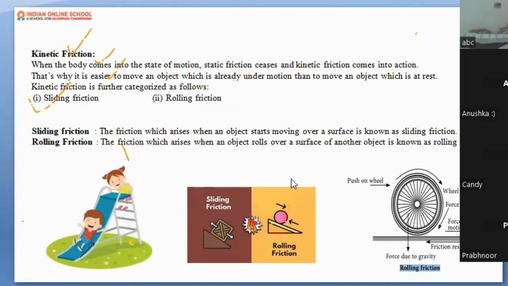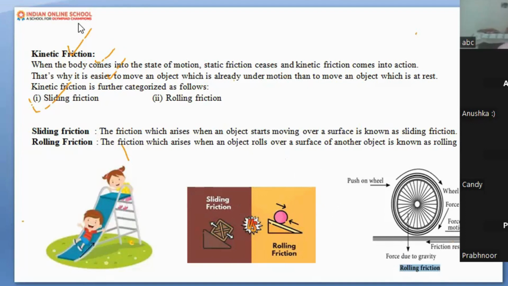In that case, static friction is being offered by the ground on that particular object due to the heaviness of the object. Even though you are applying the external force, you can't move it, not even a little bit. Yes, because the frictional force is more than the force offered by you.